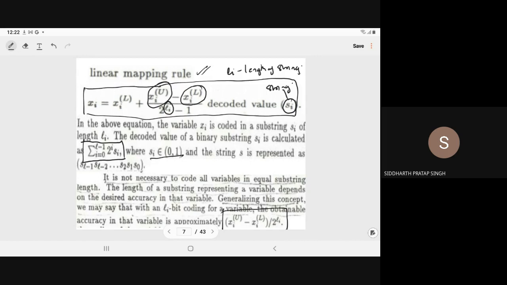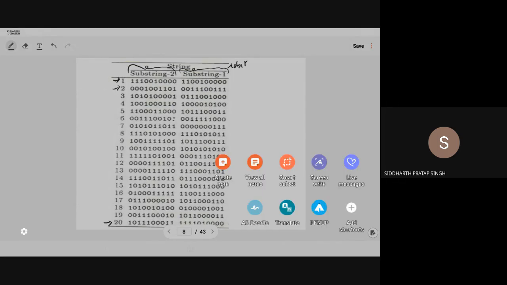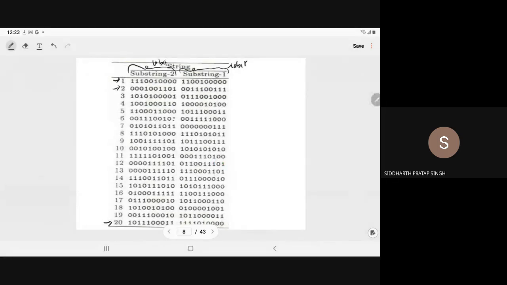So let us assume this is the starting population of 20: population 1, population 2, up to population 20. Here we have taken a string of size 10, that is 10 bits.